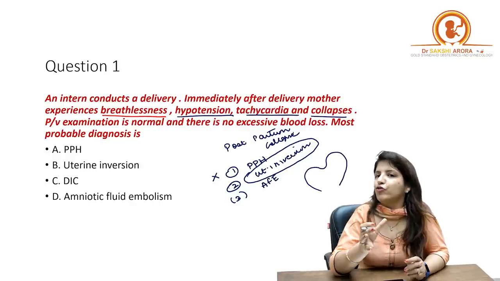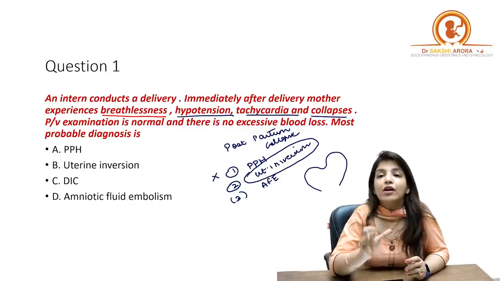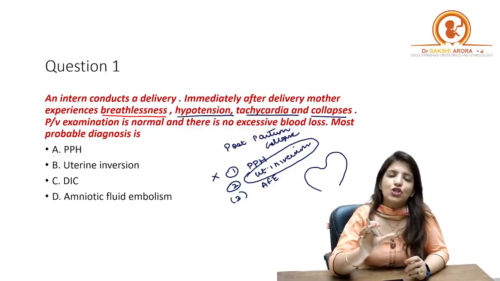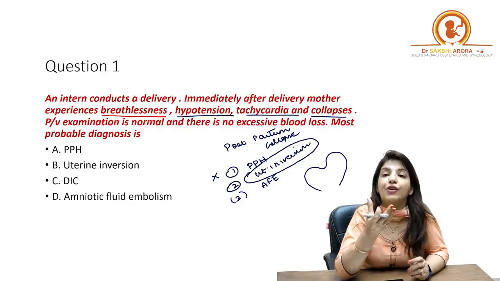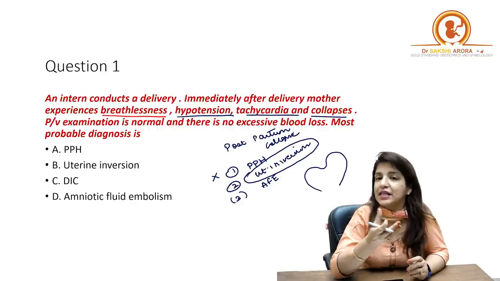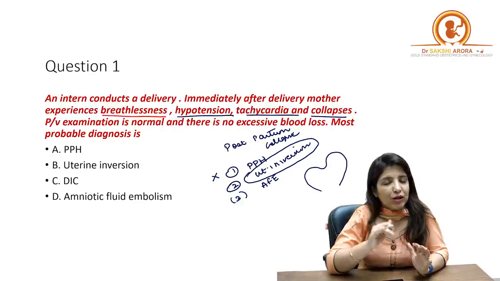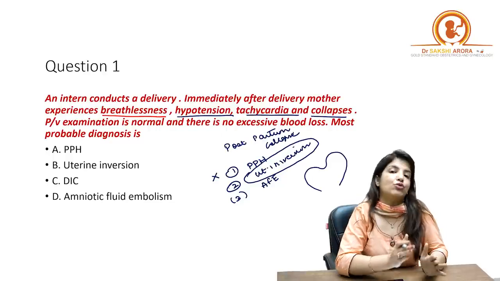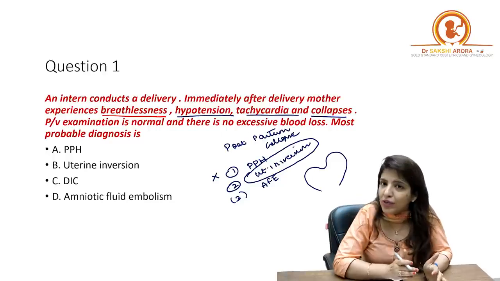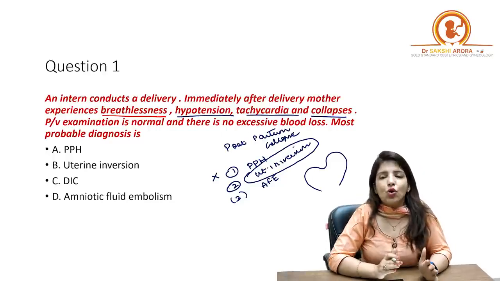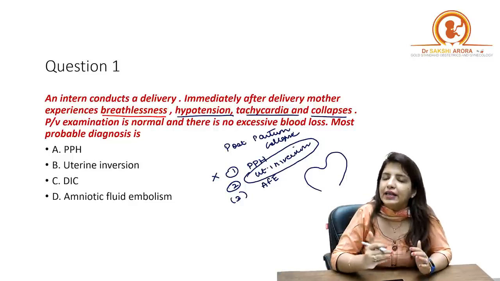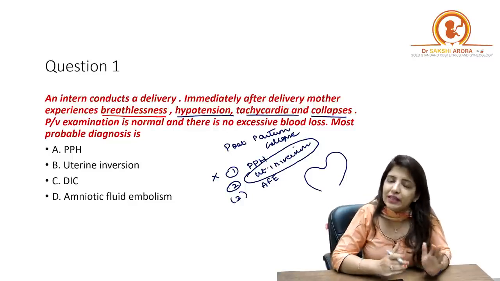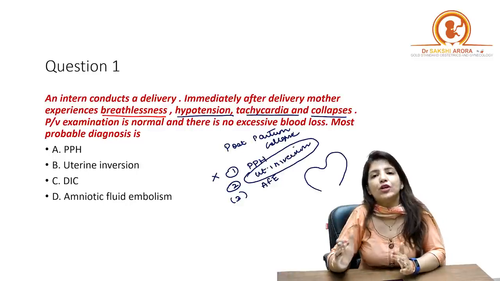So in case of uterine inversion, on per-vaginal examination, you are going to feel a rounded mass inside the vagina. And because in this case it is given that per-vaginal examination is normal, that rules out uterine inversion. Not only this, in case of uterine inversion and in case of PPH, yes, bleeding will be present, so the patient will be in shock.